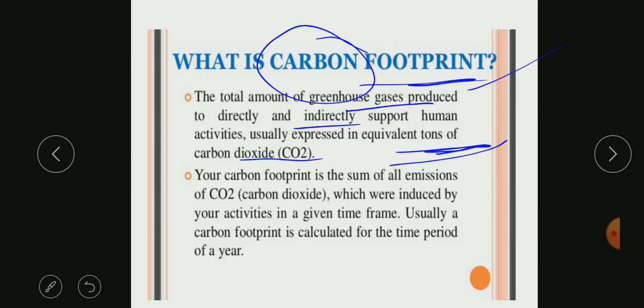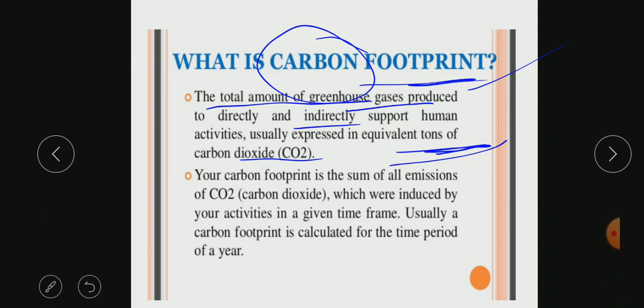Basically, it is the total amount of gases produced directly or indirectly, and that is nothing but carbon footprint.